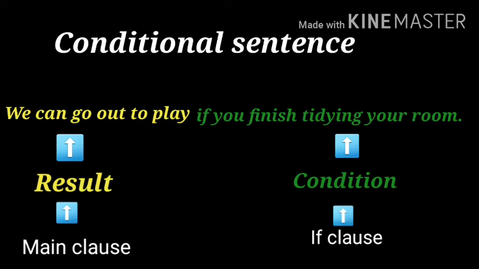That means we can say that the main clause tells us what would happen if the condition shown by the conditional clause is fulfilled. We can arrange or order the conditional sentence in two ways. When the if clause comes first in a sentence, we have to use a comma to separate if clause and the main clause.